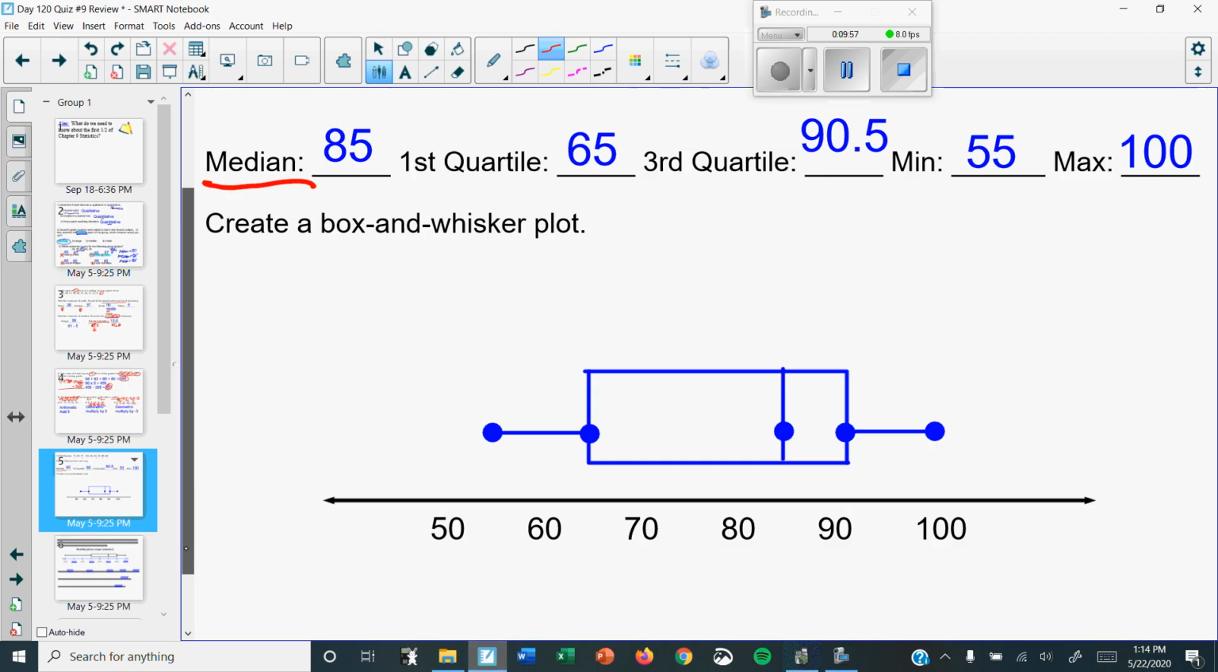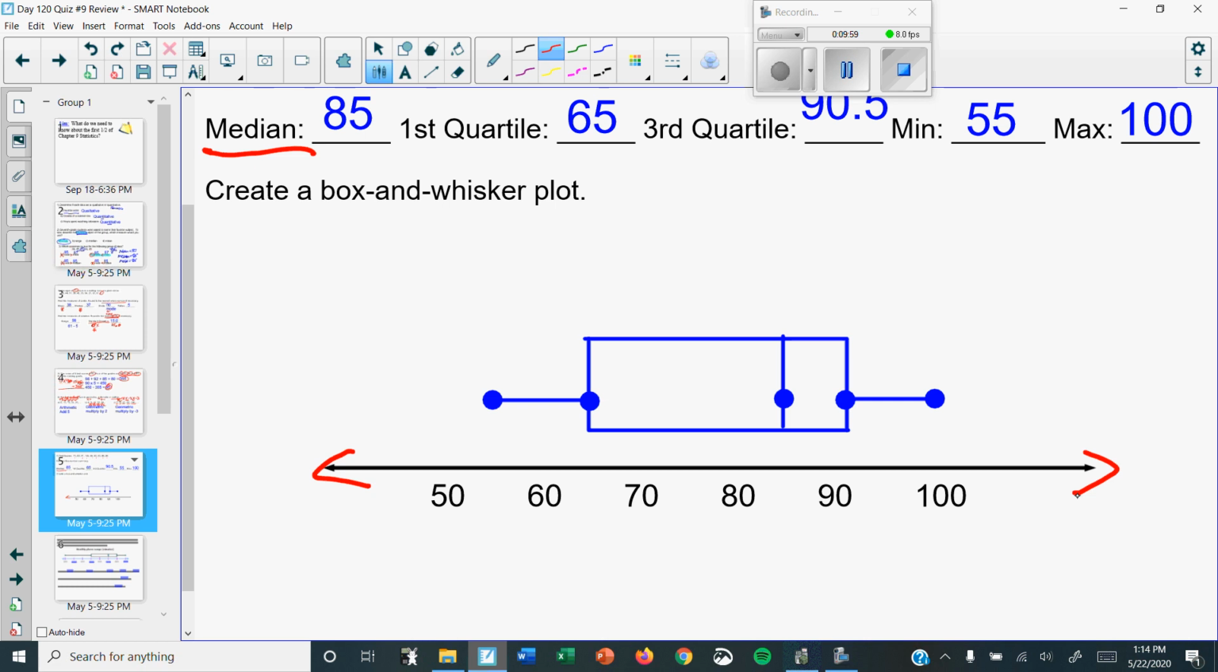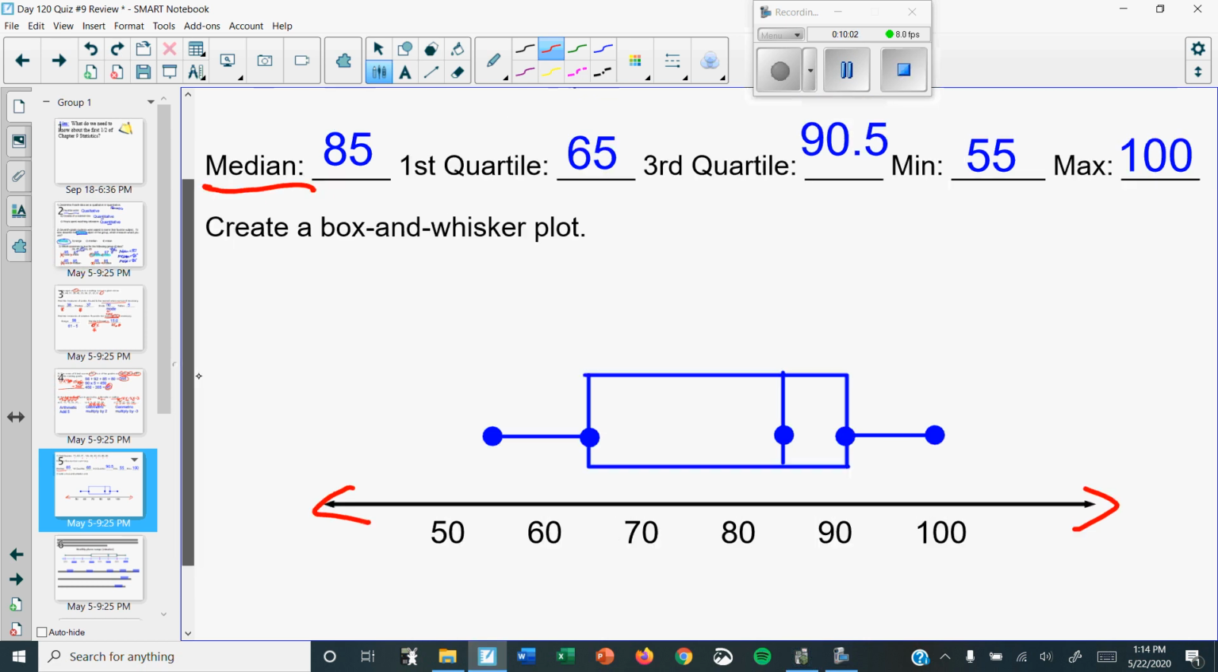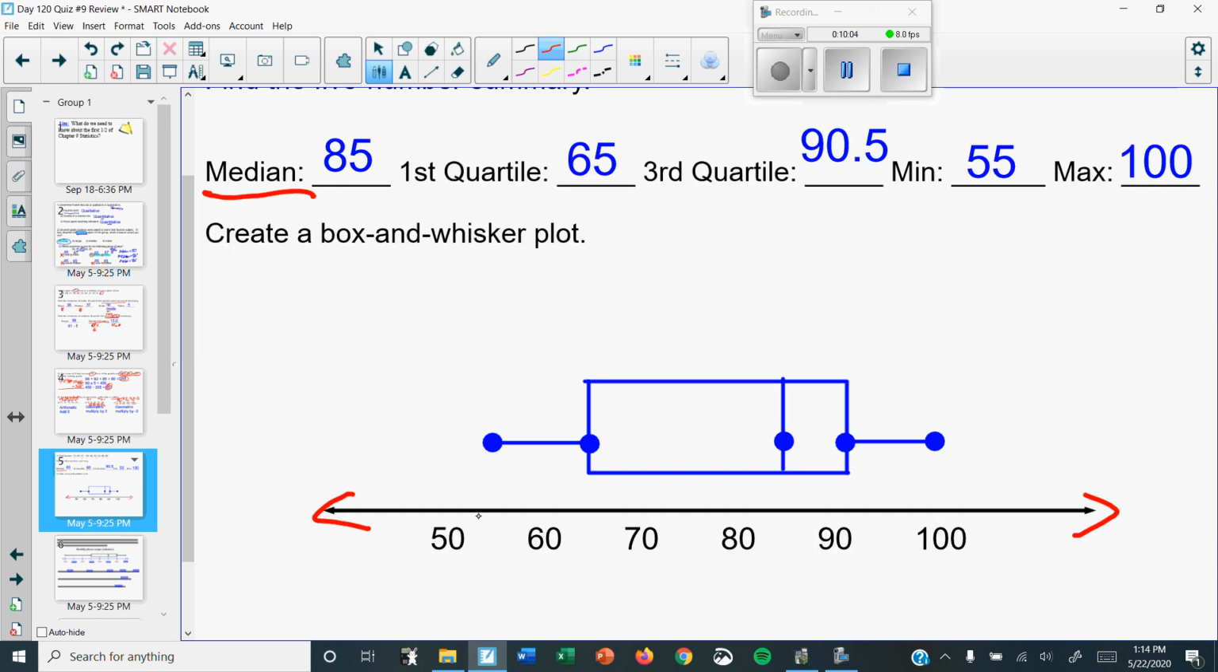Now it says create a box and whisker. So you draw a number line. So since it starts at 55, personally, I would have just gone by 5s. But, I mean, yeah, let's put in the 5s, just because it will make this look much nicer. I like to go by 5s unless it's so tiny that you can go by 1s or 2s. Okay, so here we go. So you're just going to make dots where you see those 5 numbers. So 85, 65, 90.5 is about right there, 55, and 100.